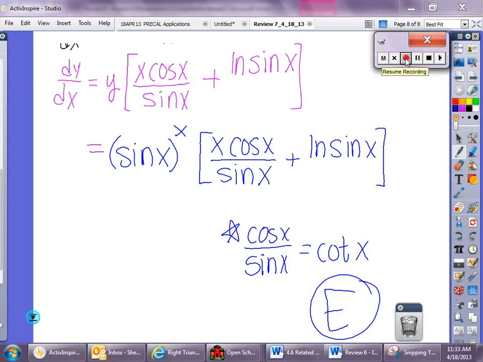Oh, did I freeze it? Let's see. Oh, I did. Alright, so mean value theorem.